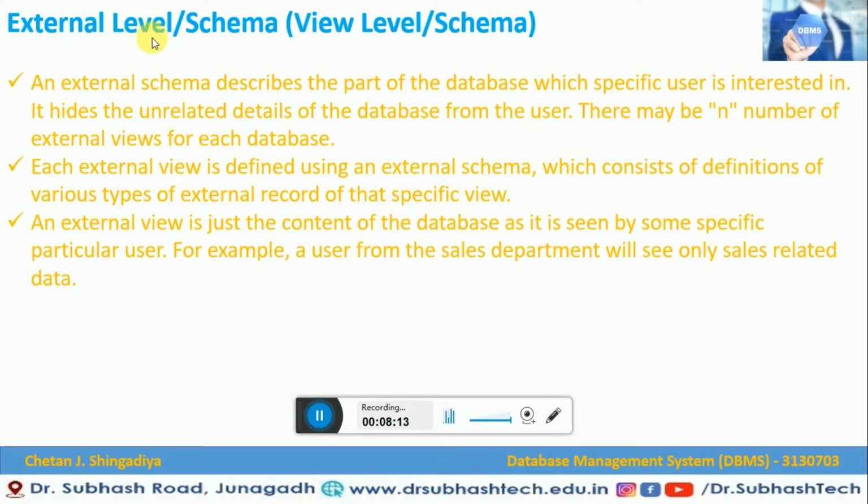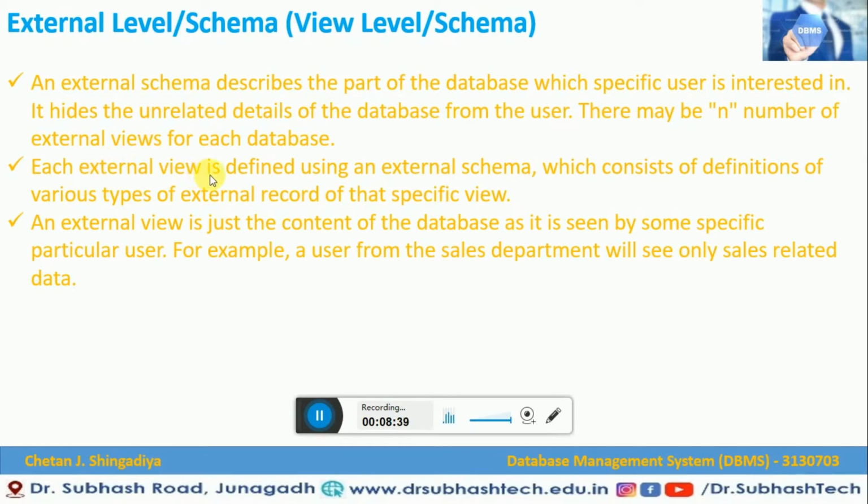Let me explain once again: an external level schema describes the part of the database which a specific user is interested in, and it hides the unrelated details of the database from the user.